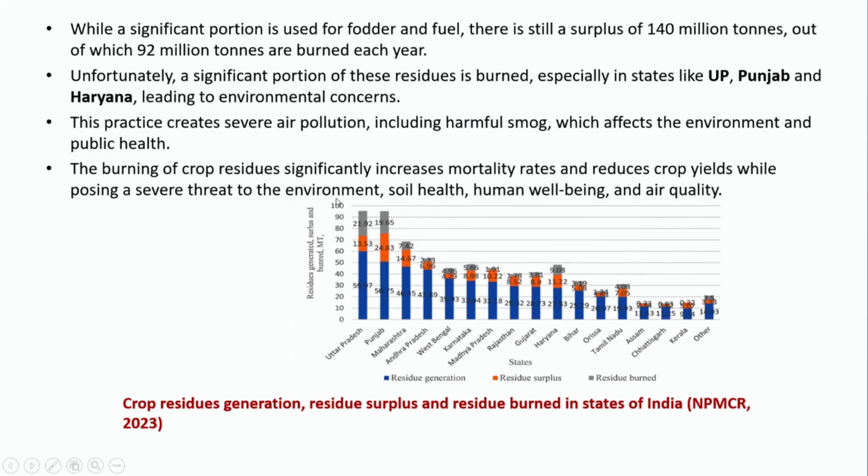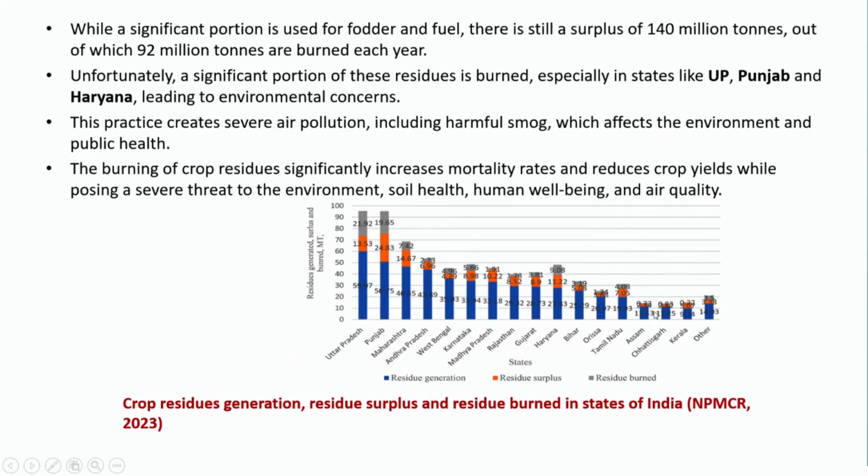Because if you look at the many southern parts of India, you can see over there the amount of residue being generated, and the amount that is burned, is a very minute amount, and there are many states that don't burn even. So we were talking initially about awareness, sensitization, creating that sort of sensitivity among those stakeholders, among those small farmers, because they always look for those shortcuts. So that has to be taken care of.